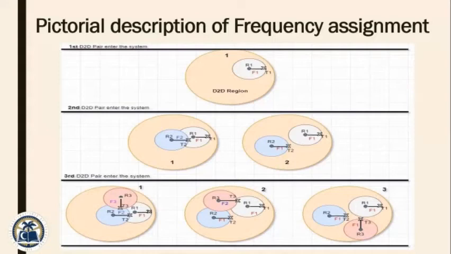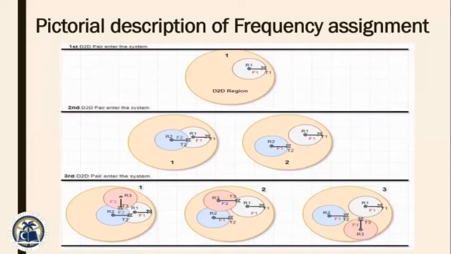In the first section, we have assigned frequency F1 to the D2D pair. In the second section, a second D2D pair enters into the system and thus arise two scenarios. In the first scenario, we check if it is in the range of the first D2D pair, then we cannot reuse the frequency and will assign it any random frequency F2, as shown in figure 1. In the second scenario, we check if the D2D pair is in the range of the first D2D pair. If not, then we can reuse frequency F1, as shown in figure 2.